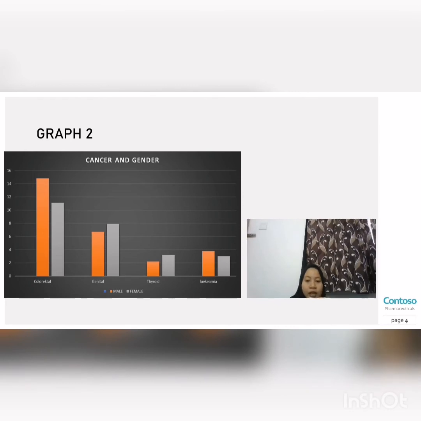The thyroid gland uses iodine in producing thyroid hormone. Thyroid hormone is very important because it controls the metabolism and function of the human body, such as growth and regulating the metabolism of protein and fat in the body.